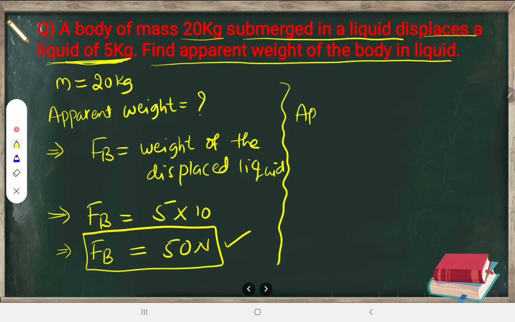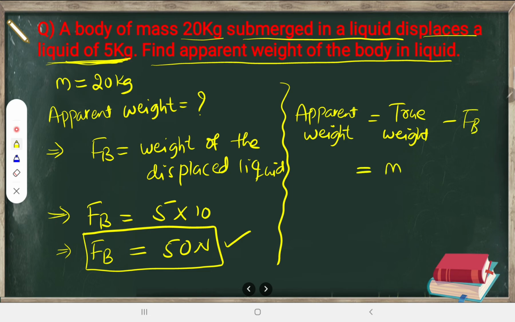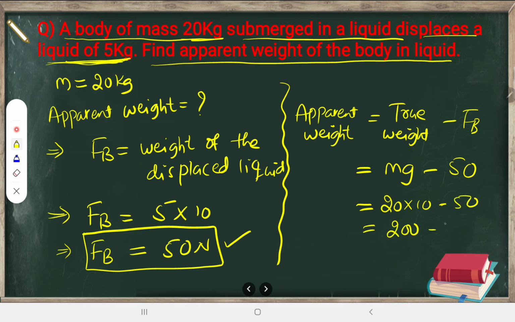So apparent weight is equal to true weight minus buoyant force. For true weight you can write mg minus FB, which is 50, already calculated. What is the true weight of the body? The body has a mass of 20 kg, so it is 20 into g, which is 10. So 20 into 10 is 200, and minus 50, it becomes 150 Newton.